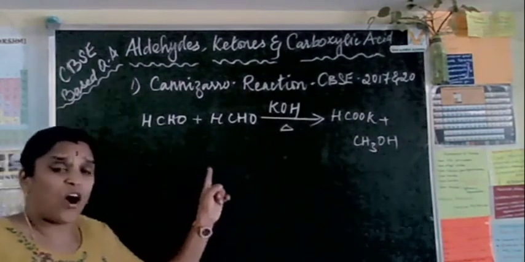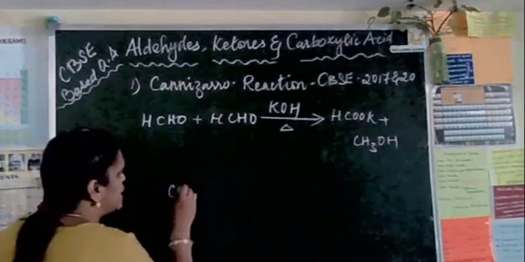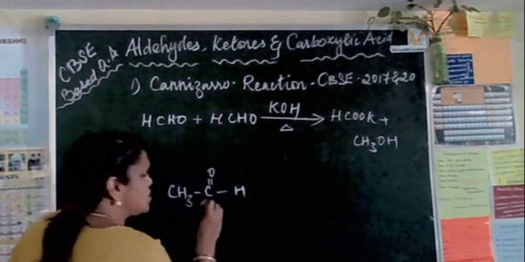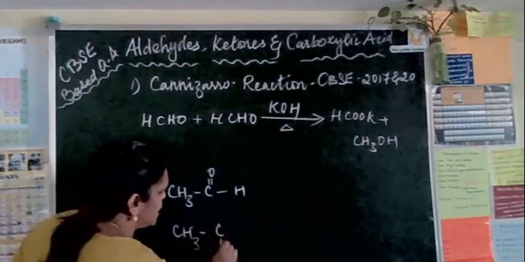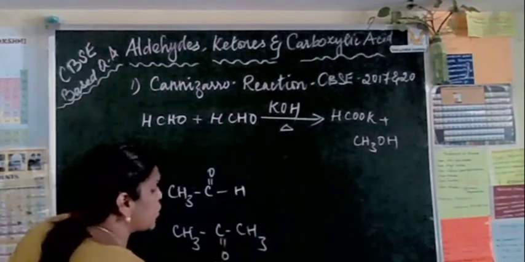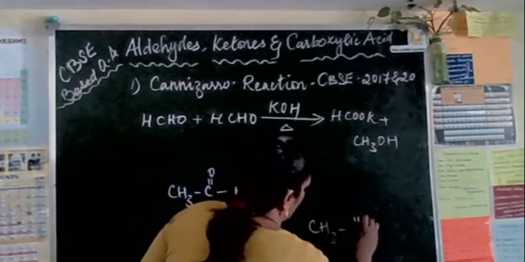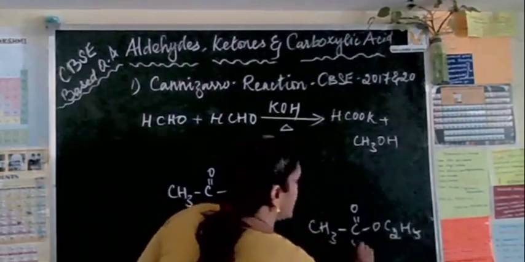Now, what do you mean by alpha hydrogen? Yes, I would like to explain here. CH3 C double bond O H. So this is an aldehyde. Now, in the same way, another one, CH3 C double bond O CH3. This is a keto group. Now another one, CH3 C double bond O OC2H5. So this is an ester group.